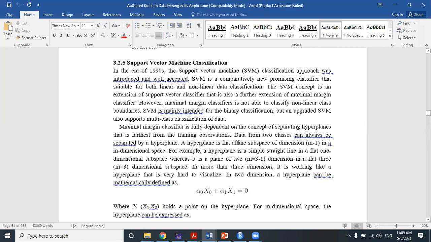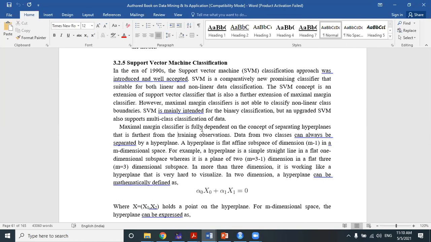Okay, support vector machine. As I already discussed last week, I discussed the initial properties of the support vector machine. I told you that a support vector machine has some beautiful properties: unlike other classifiers, support vector machine is suitable for classification of both linear as well as non-linear data, right? This is the first property I discussed.